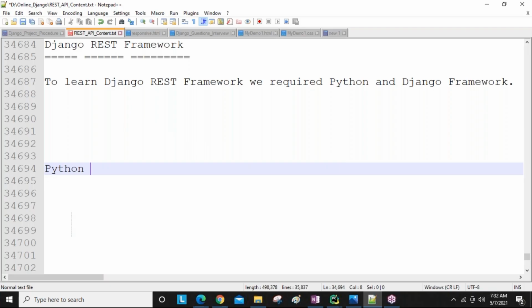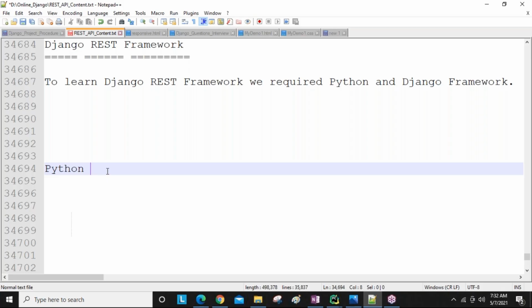Because of all these ready-made modules, classes, and methods, as a developer we are not going to write many lines of code, and everything is internally there. We are going to use ready-made code. That's why Django REST framework is in more demand nowadays. Clear, everyone? What modules it provides and how we develop, we will discuss slowly. Don't worry.